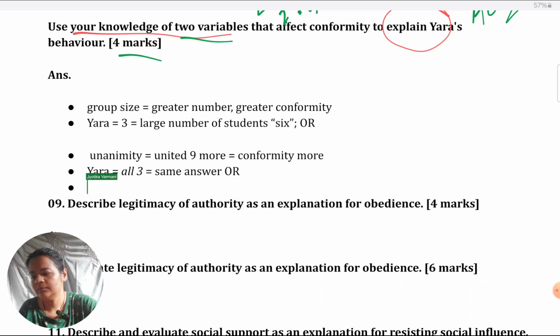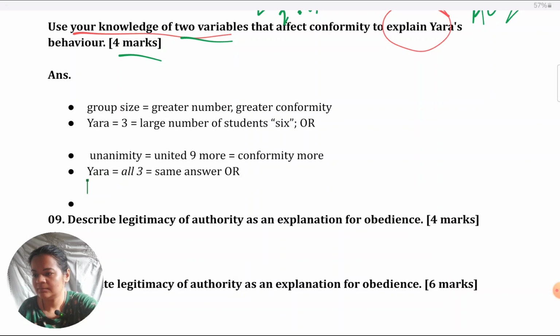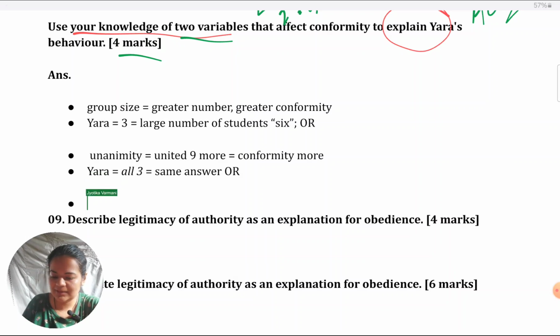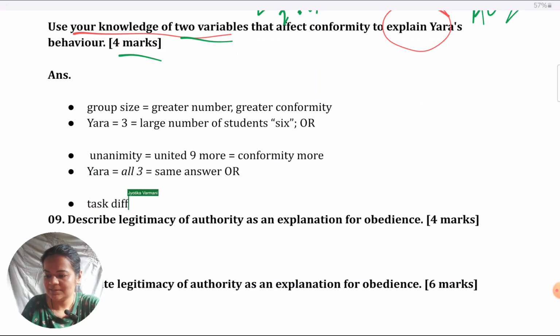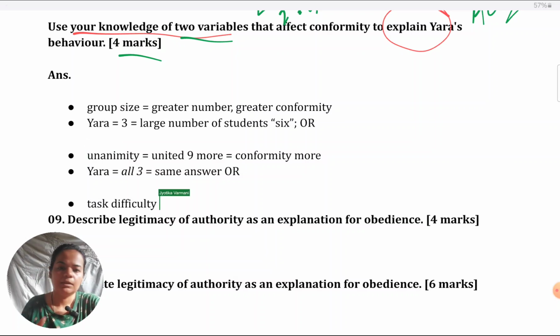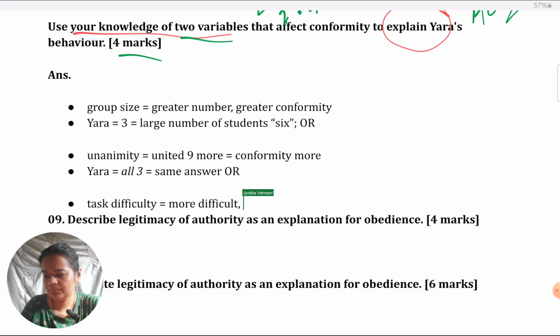Finally, the third factor is task difficulty. This principle says that the more difficult a task, the more likely that an individual will conform. Of course, ISI, though we don't need to mention that.